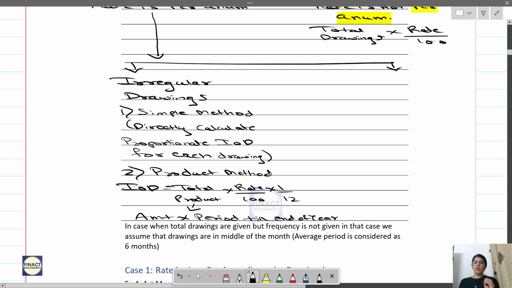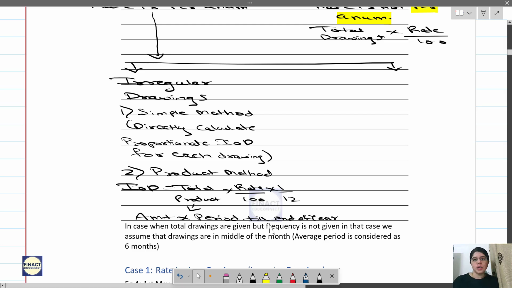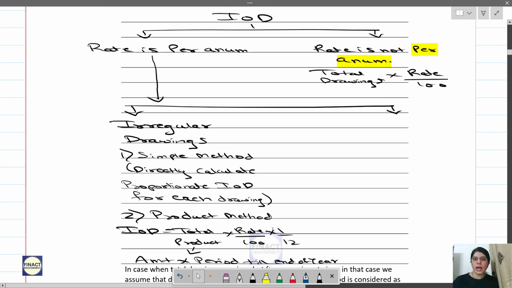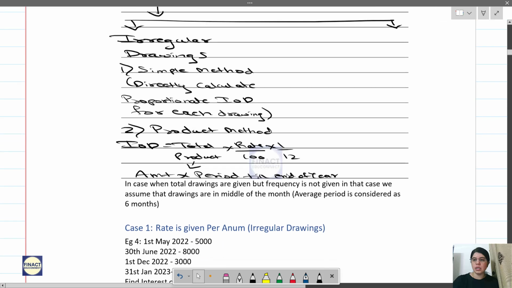So as such, if they are not asking you to calculate interest on drawing by any specific method, you can follow any method. But if in the question they are specifically asking you to calculate by simple method or by product method, then you have to use that method. The answer will be the same. Let us do one question over here, case 1. You write this chart later on, I'll give you time.